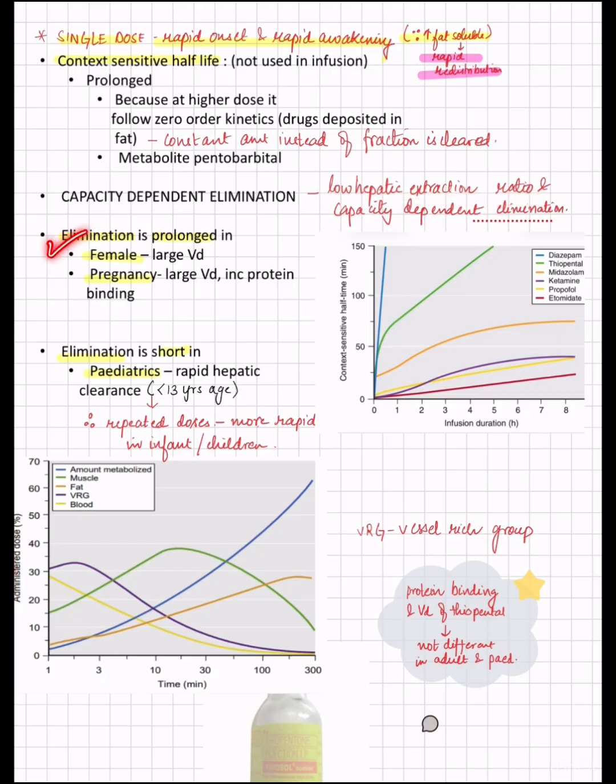Coming to elimination, this is prolonged in female and in pregnancy. Why so? Because they have large volume of distribution and there is increased protein binding in the pregnancy. And it is short in pediatrics, in less than 13 years of age, because of the rapid hepatic clearance, and you might need repeated doses.